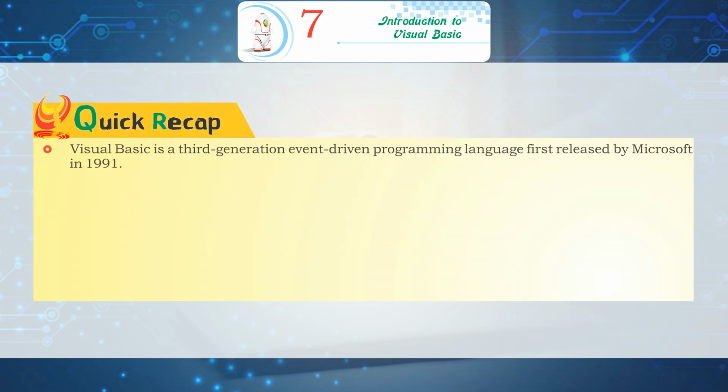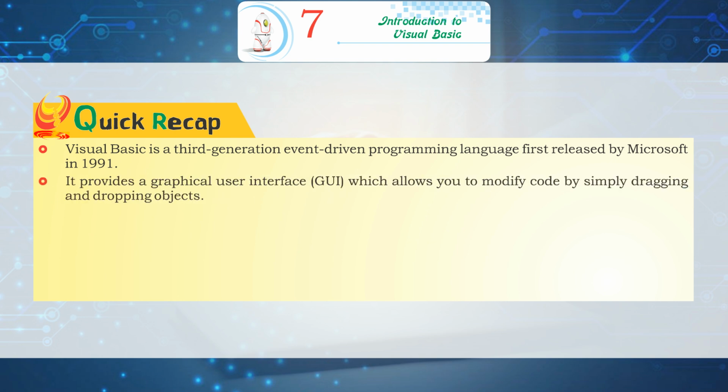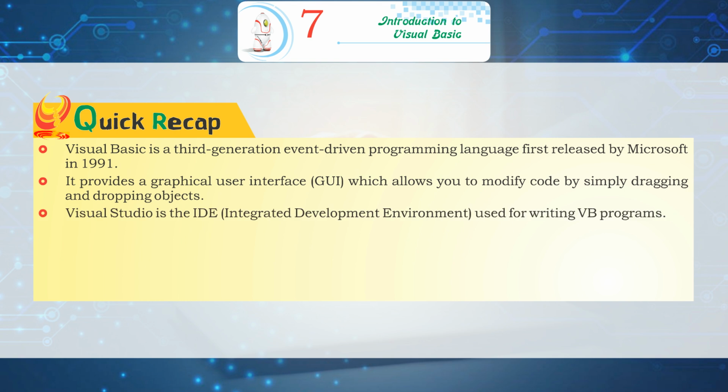Quick recap. Visual Basic is a third-generation event-driven programming language first released by Microsoft in 1991. It provides a graphical user interface, GUI, which allows you to modify code by simply dragging and dropping objects. Visual Studio is the IDE, Integrated Development Environment, used for writing VB programs.